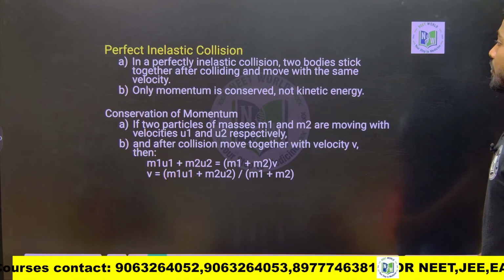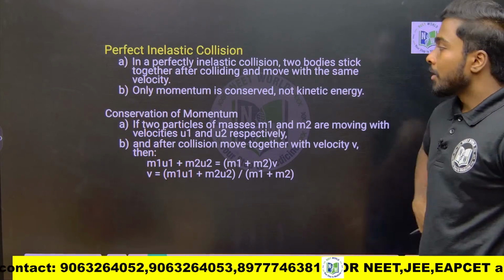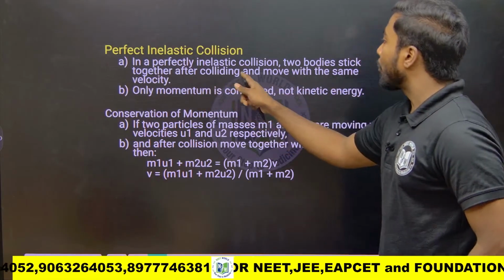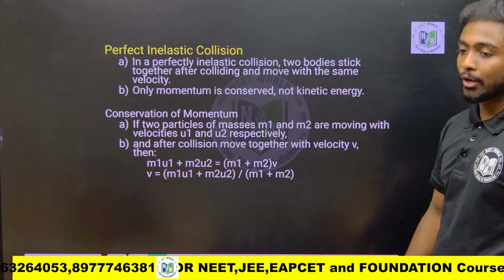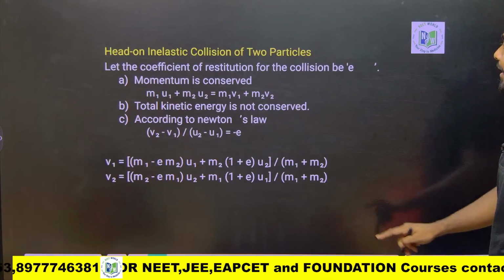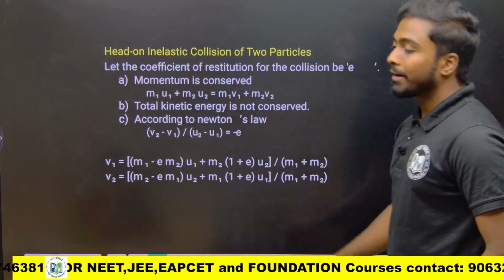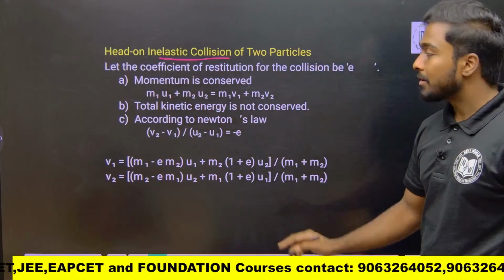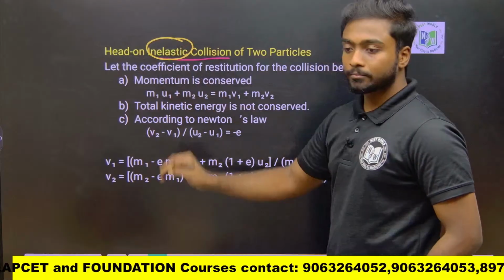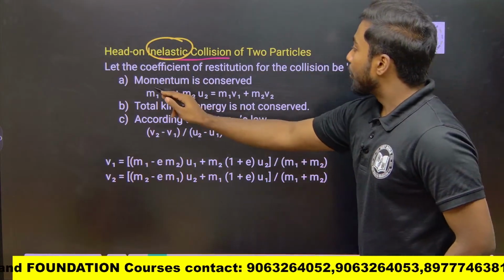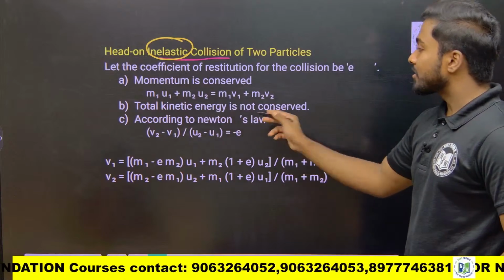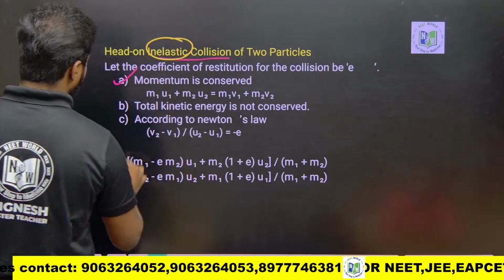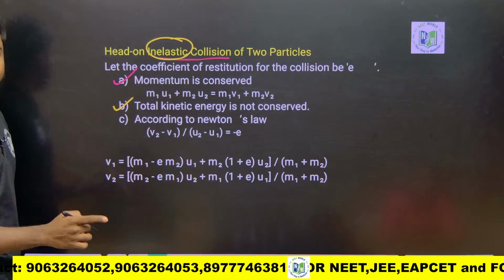So perfect inelastic collision. In a perfect inelastic collision, two bodies stick together after colliding and move with the same velocity. Before that we will see one more thing, head-on inelastic collision of two particles, like we have seen the head-on elastic collision of two particles. Now this is inelastic collision, where momentum is conserved, but total kinetic energy is not conserved. First point, momentum conserved. Second point, total kinetic energy is not conserved.